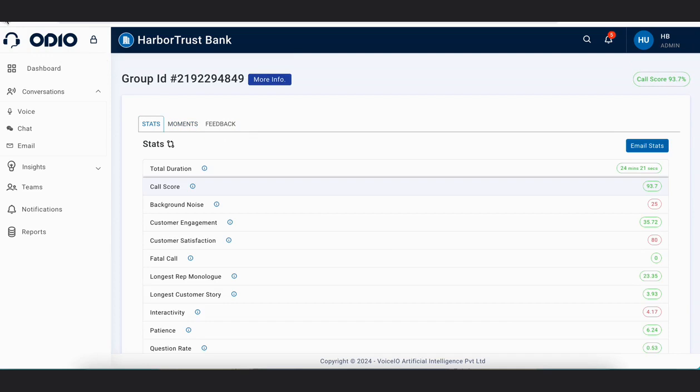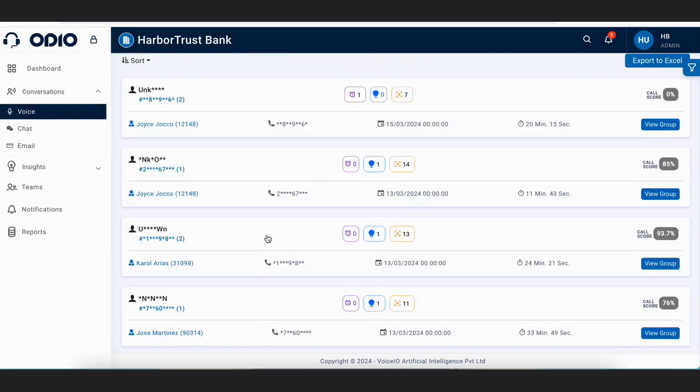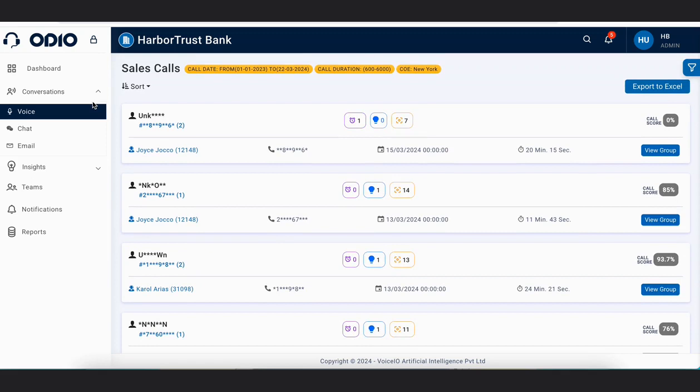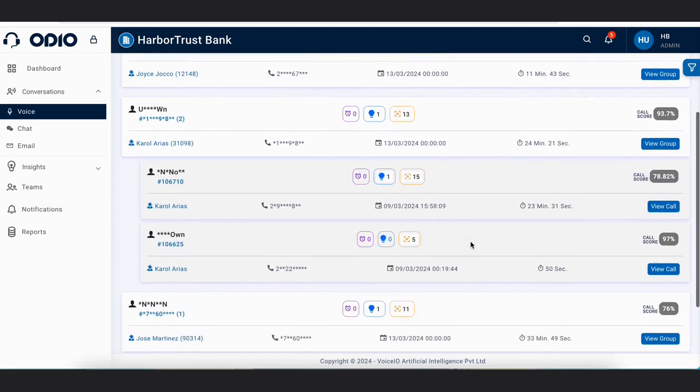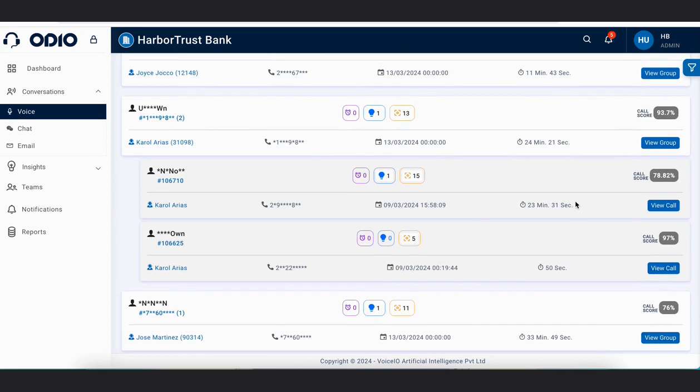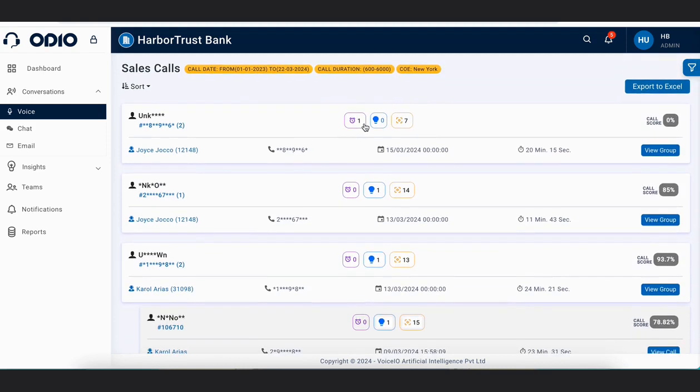And when you go back to this conversation view, you will see all the groups. When you click on the group, you will see the calls under this group. So like I see there are 2 calls in this particular group by the agent Carol. And here if you see in these buttons we are presenting you different recommendations, alarms and movement parameters which has been observed.